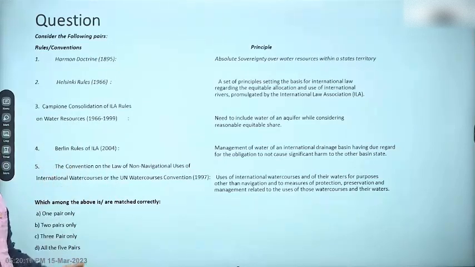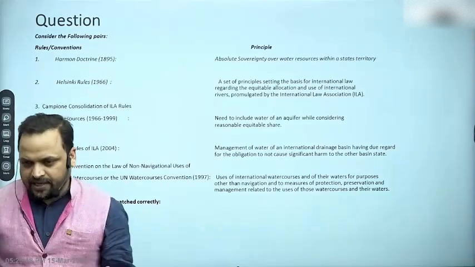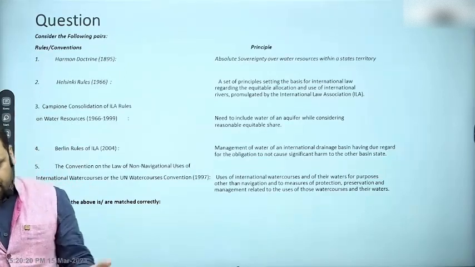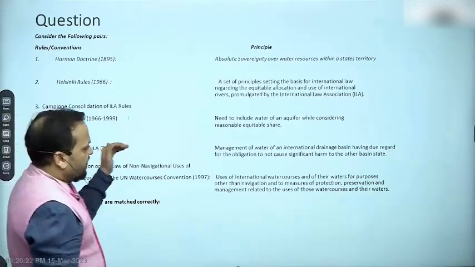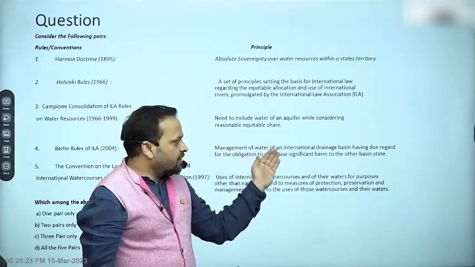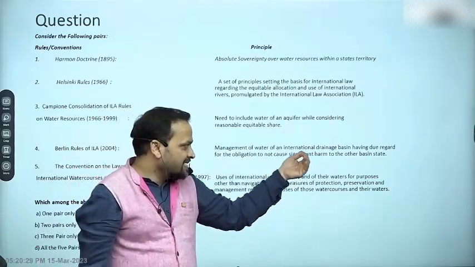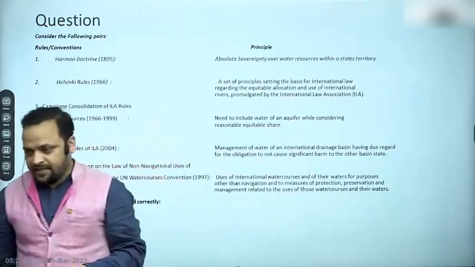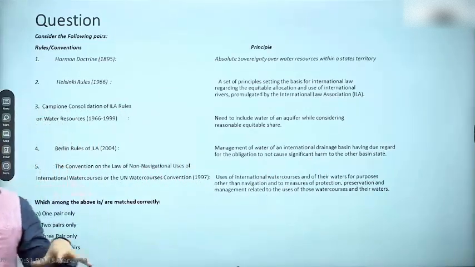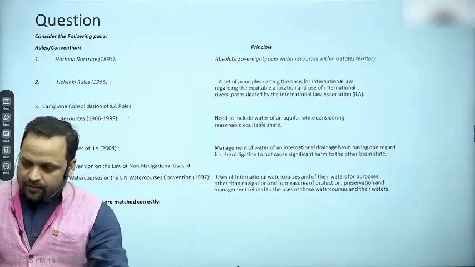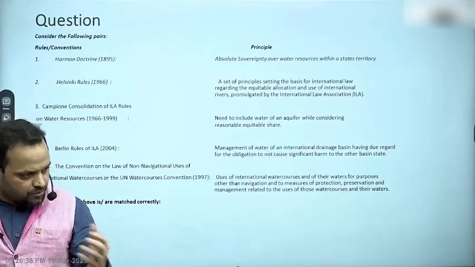Now Berlin Rules is the latest iteration. So basic rules like the Helsinki Rules. Now the addition here is management of water of an international drainage basin having due regard to the obligation to not cause significant harm to the other basin state. Right? So it says that when you are managing these resources, equitable and reasonable distribution are principles.